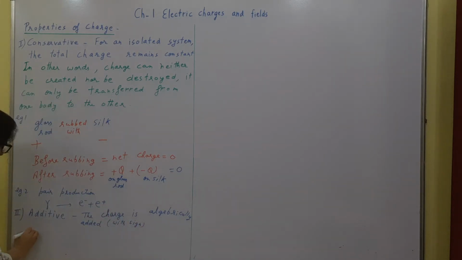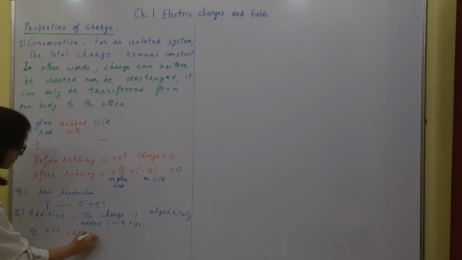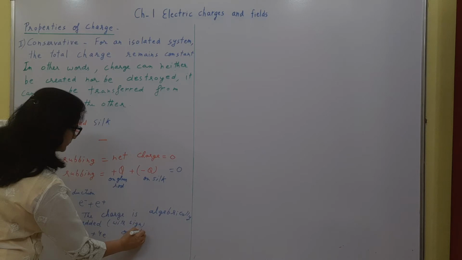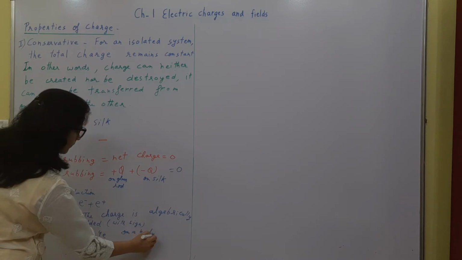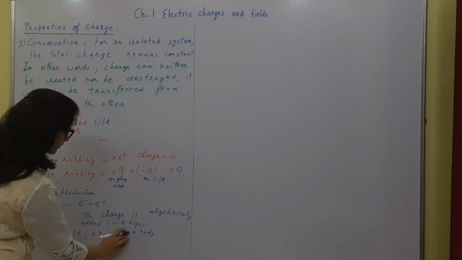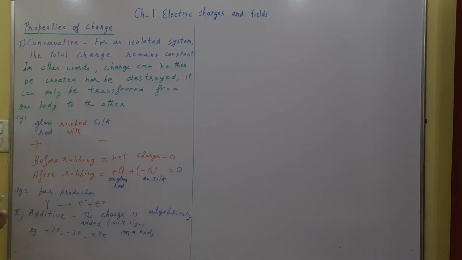For example, if we have plus 2 electronic charge, minus 3 electronic charge and plus 4 electronic charge on a body, then the total charge on the body will be the algebraic sum of these three charges.